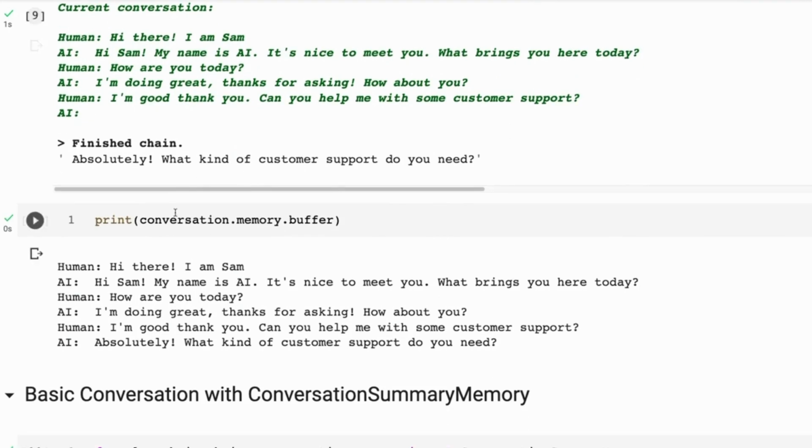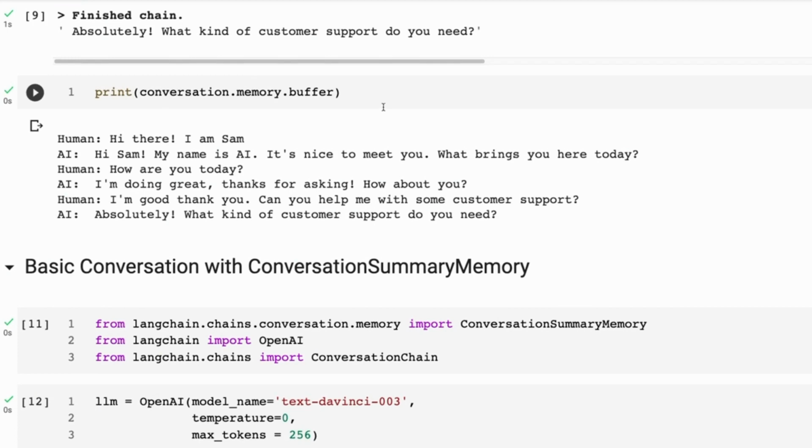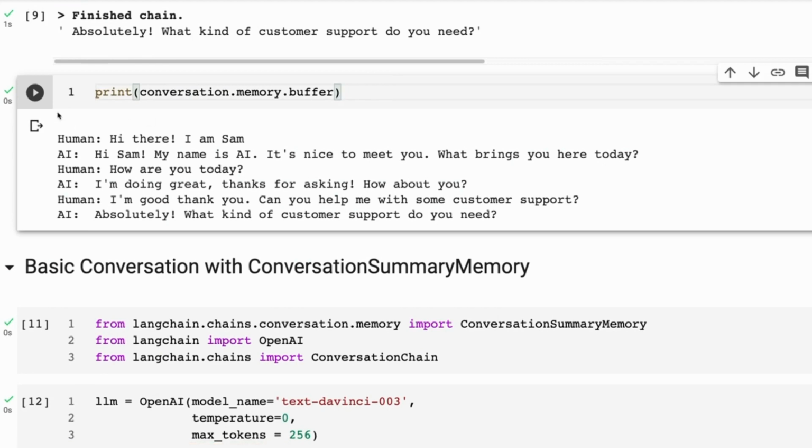At any point, we can look at the conversation memory buffer and see what actually was said. So if we want to save out the conversation, or look at the conversation at any point, we can just come in here and do this. You can see here is the conversation, exactly what we had above. So that's the simplest form of memory in LangChain. It's still very powerful, especially if you know that people are going to have a limited number of interactions with your bot, or you're going to hard code that after 5 interactions it shuts down. Then this kind of memory will work really well.